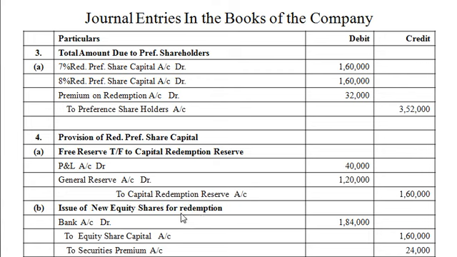Issue of new equity shares for redemption purpose. Bank account debit rupees 1,84,000 to equity share capital account rupees 1,60,000 to securities premium account rupees 24,000.